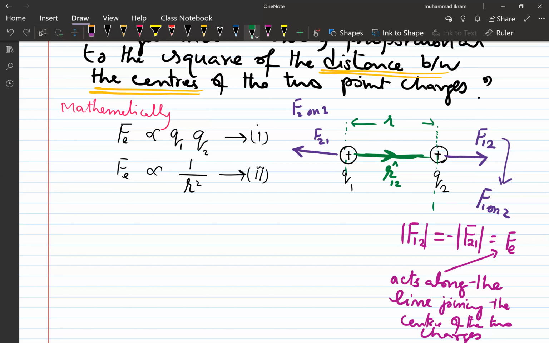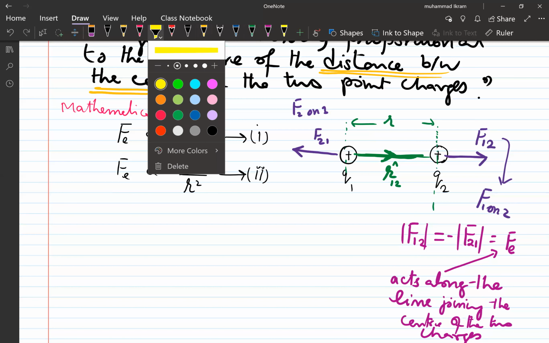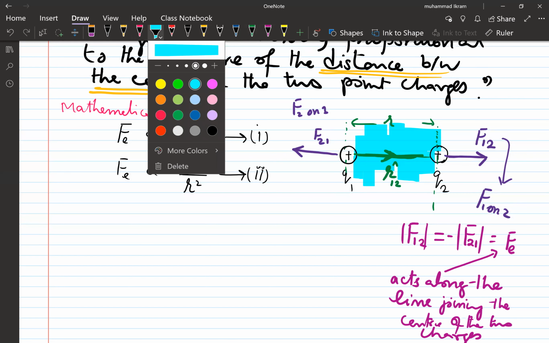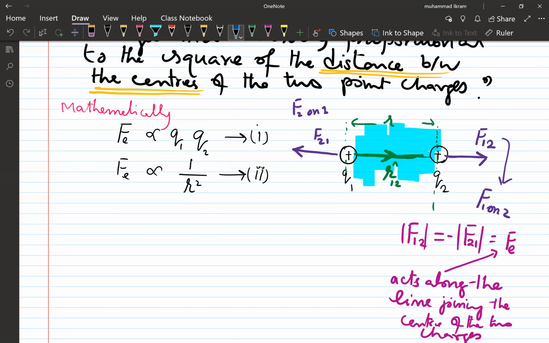And now the medium between the two charged particles, this medium is what? The medium is free space. This shows that there is free space between the two. There is no medium. This suggests free space, right? So this is the free space. The medium is what? Free space. You may consider it as vacuum.